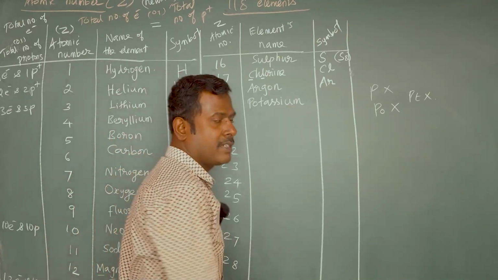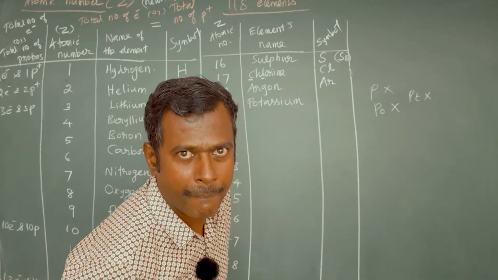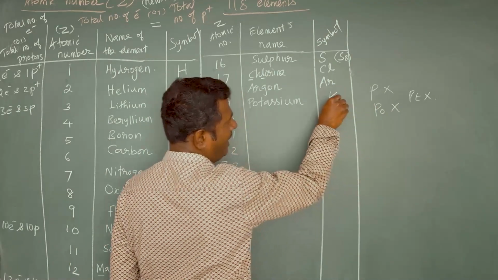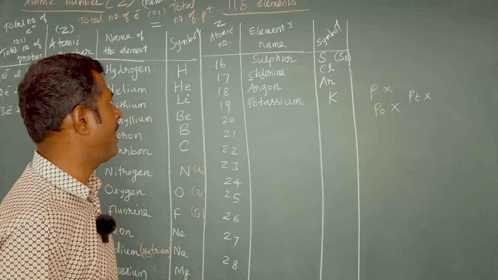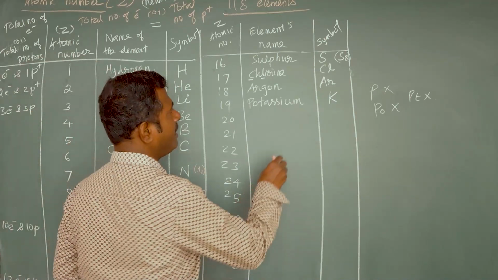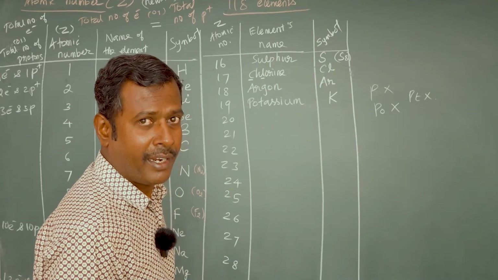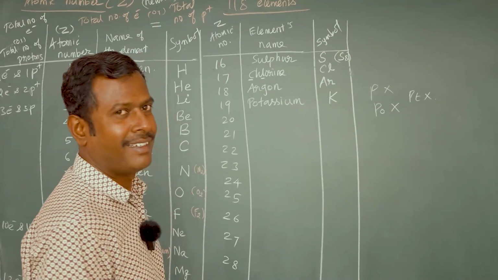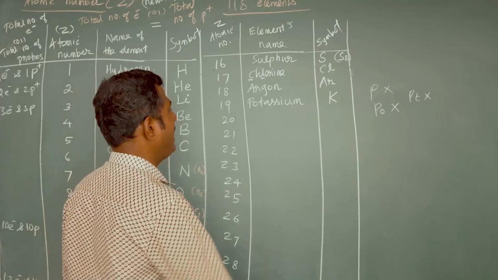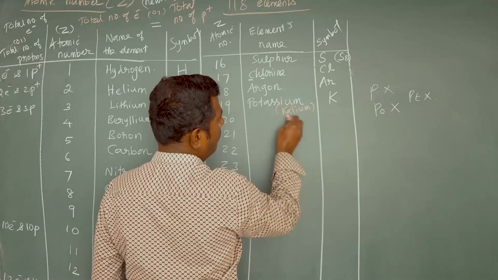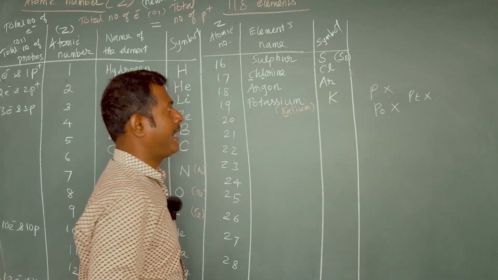The symbol for potassium is K. Why K? It is from the Latin name. The Latin name for potassium is Kalium. So the first letter from Kalium, K, was taken.